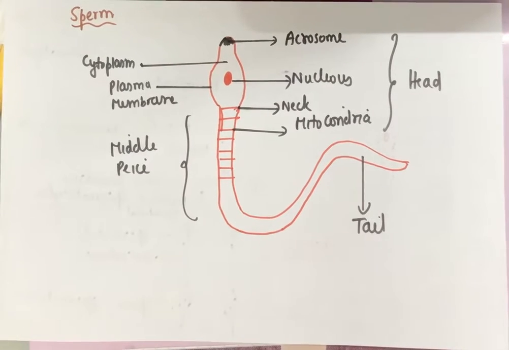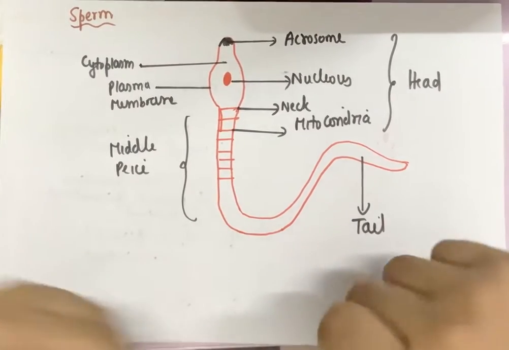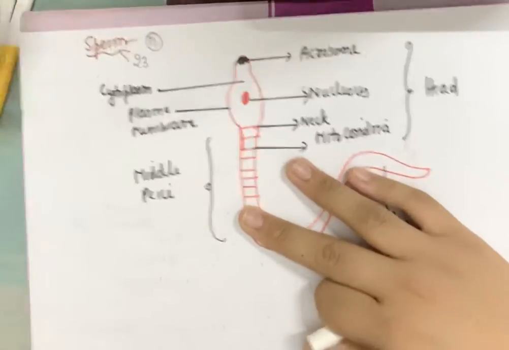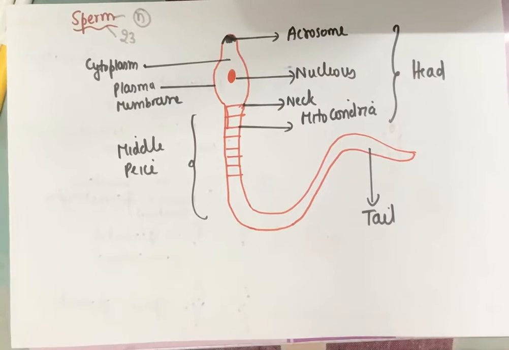Now, talking about the sperm: it is the male gamete and is the smallest known human cell. In the human body it is the smallest cell ever found, and it is the male gamete, which is a haploid cell for the requirement of fertilization. So it is haploid, it is n, and it has 23 chromosomes.